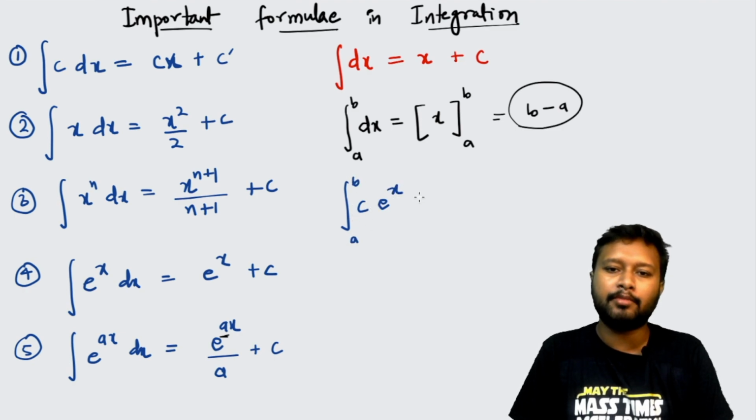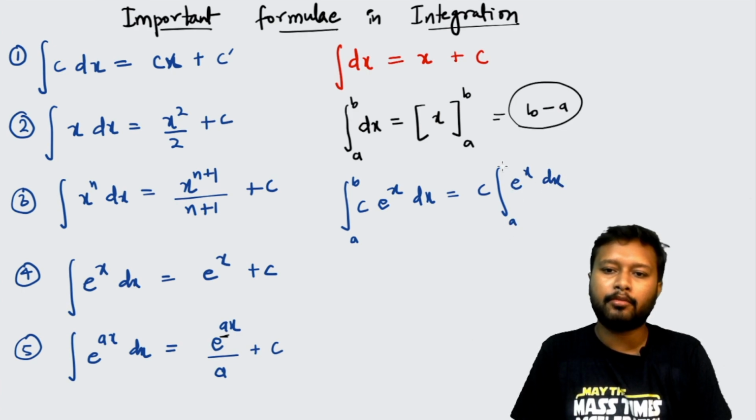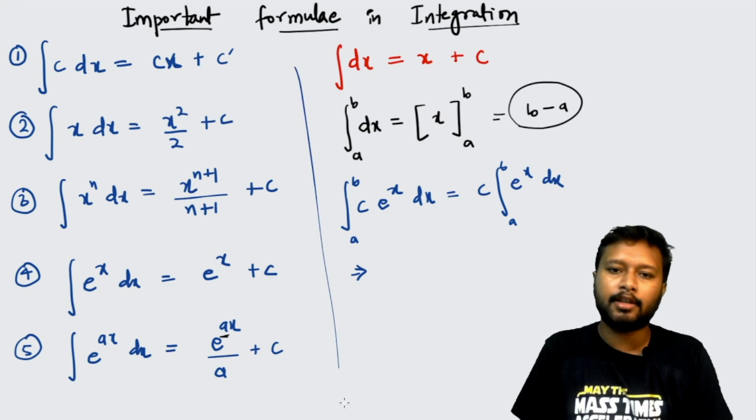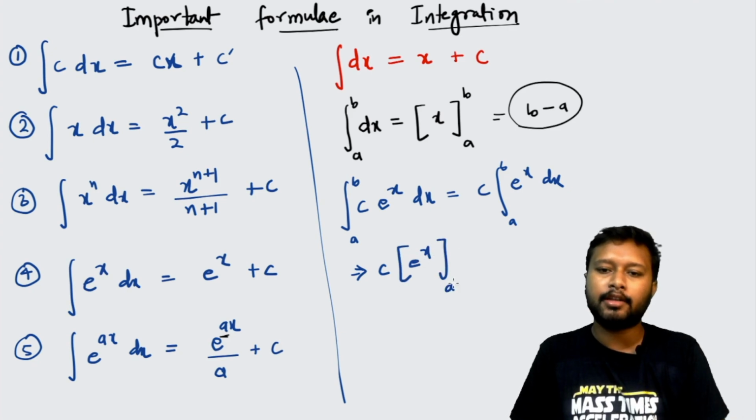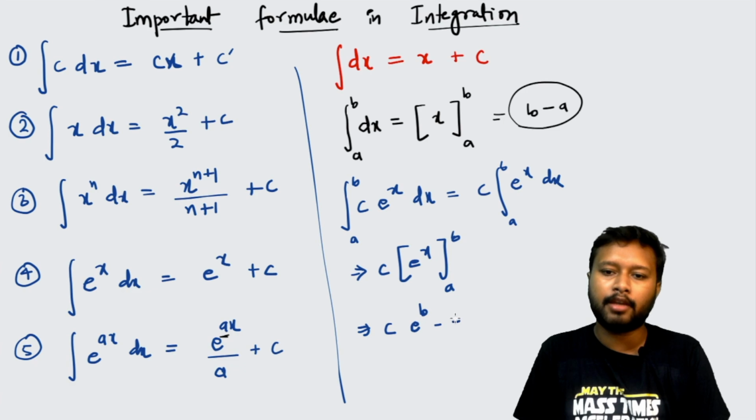Okay, so c being the constant is not going to get integrated, this will come outside of the integration. You just have to integrate e to the power x dx, from a to b. Now you can use this equation which we have seen. So basically c will remain as it is, e to the power x will be e to the power x itself, but you have to apply the limits, that is from a to b. So upper limit minus lower limit, so you will get e to the power b minus e to the power a as your final answer.